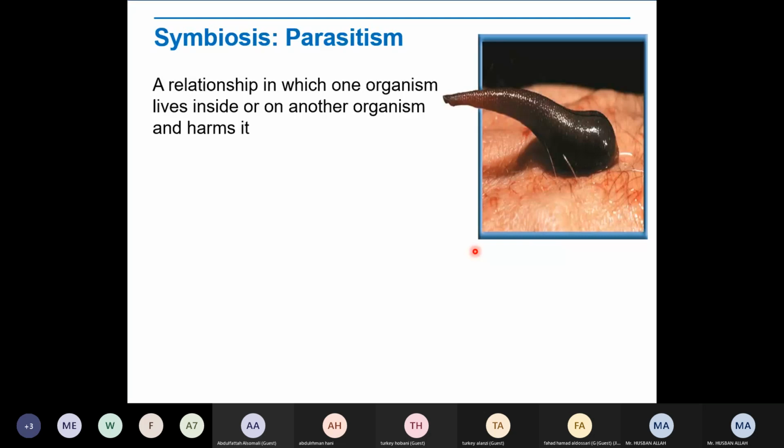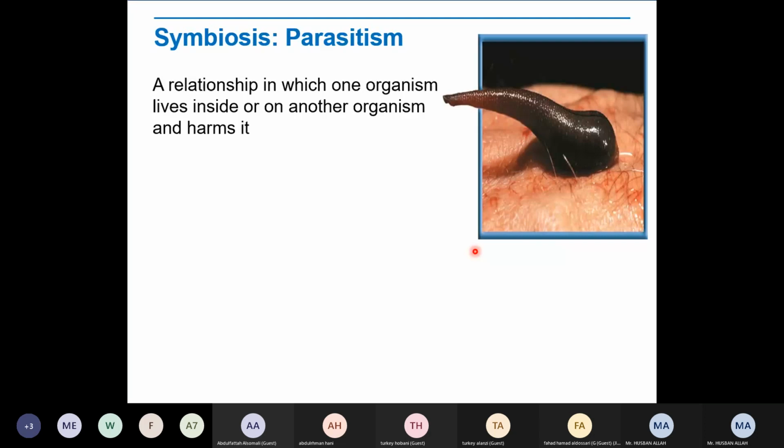So this is called parasitism, right? Parasite. This is called what? This is called parasite. A relationship in which one organism lives inside another organism and harms it. Their relationship in which two organisms are living together, but one is getting benefits, but the other is getting harm.